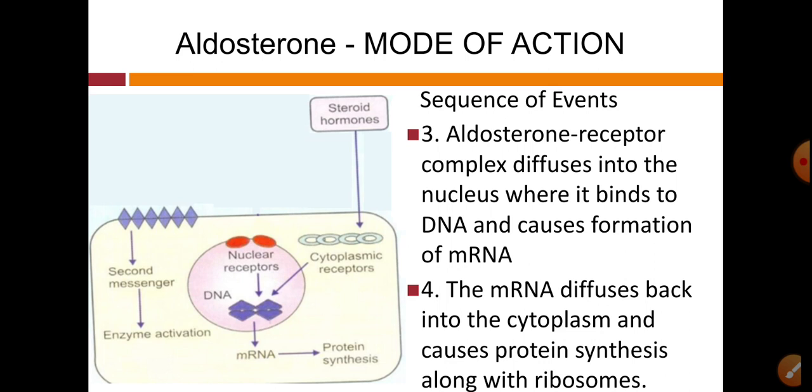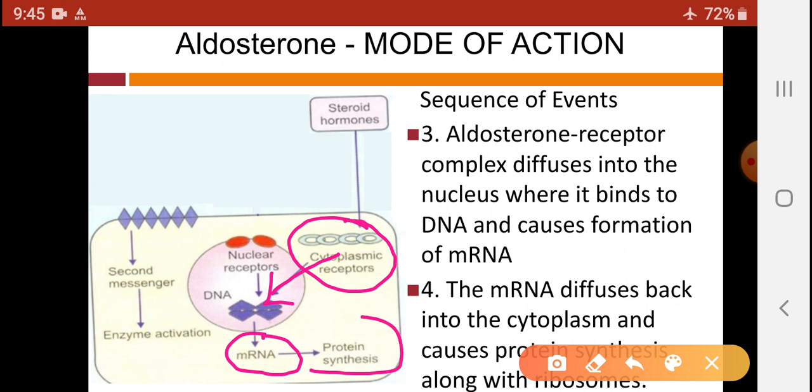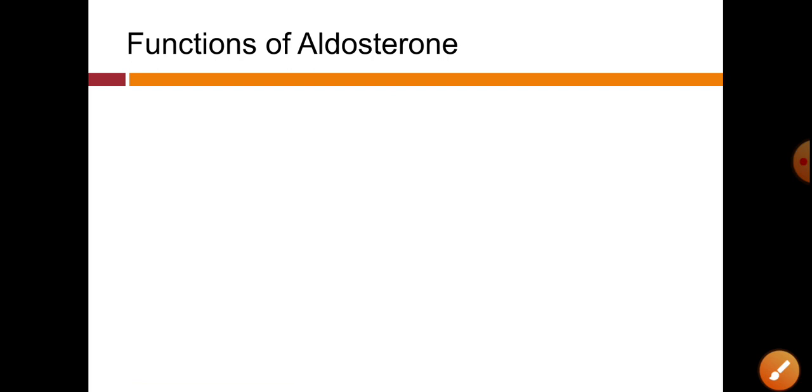And after forming this HRC, it diffuses into the nucleus and forms mRNA, and this mRNA is responsible for activation of protein synthesis. So this is about mode of action of aldosterone.